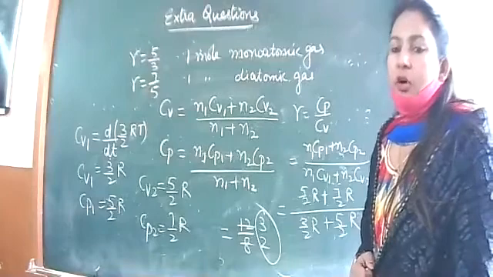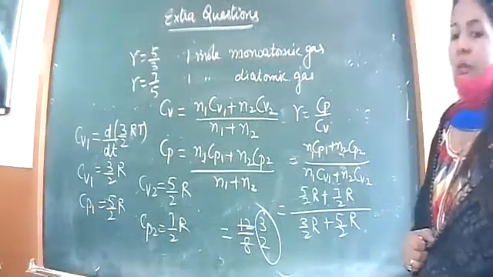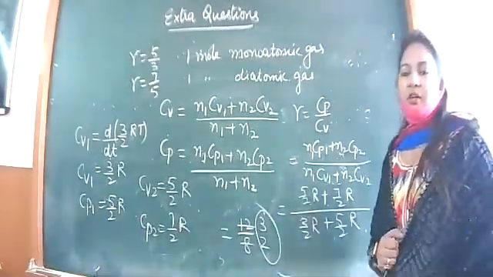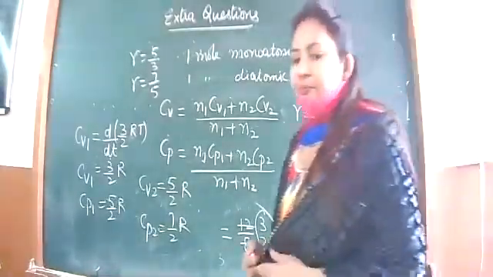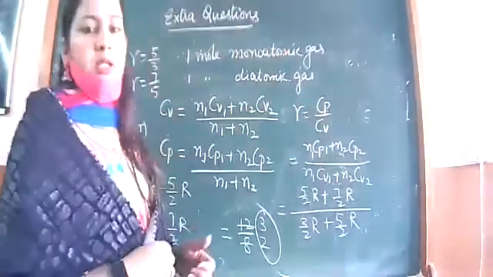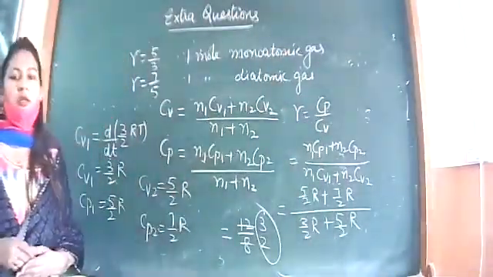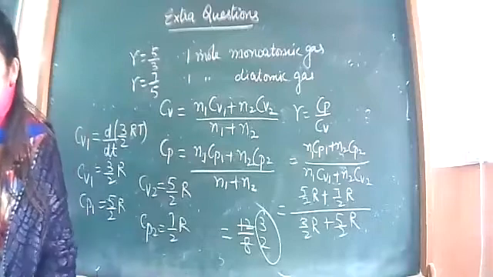Note it down. So always remember how we will find gamma for the mixture. Here 2 gases were given. If more than 2 gases are given, even then you will follow this technique. Okay. So remember this and note down these 2 expressions for gamma of the mixture.